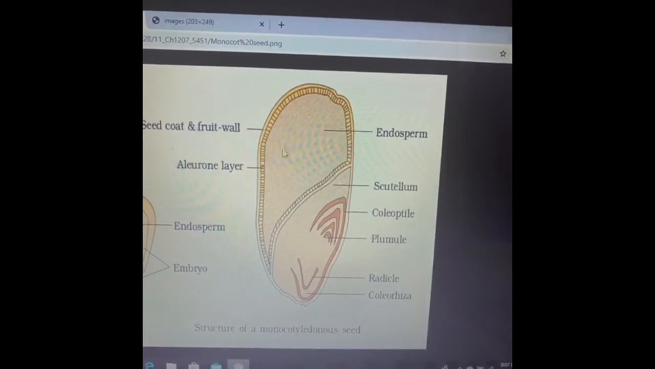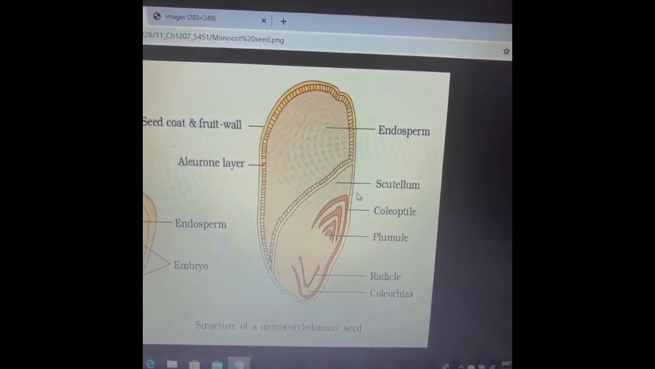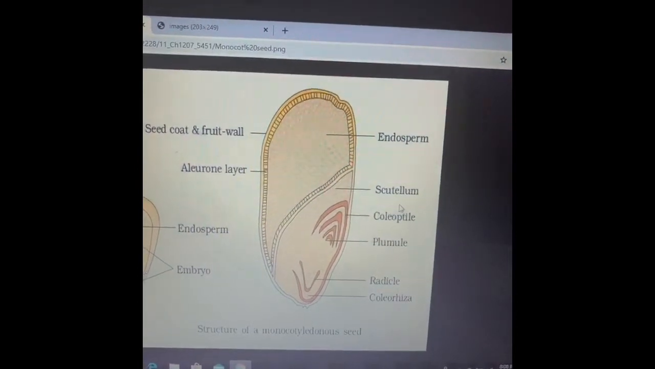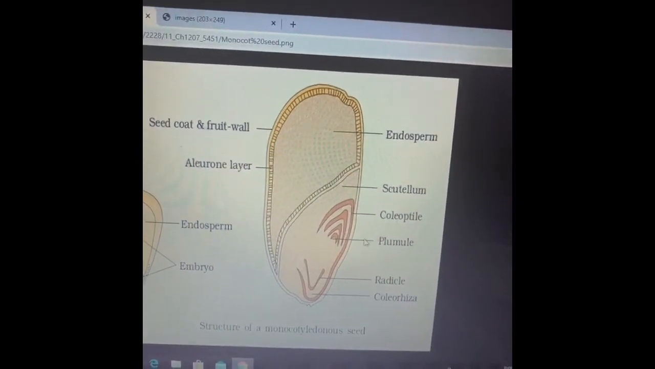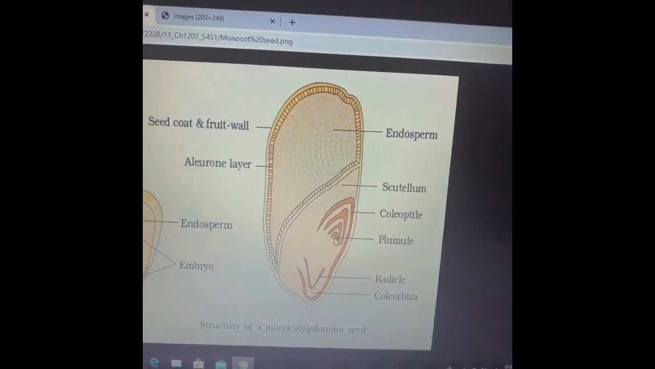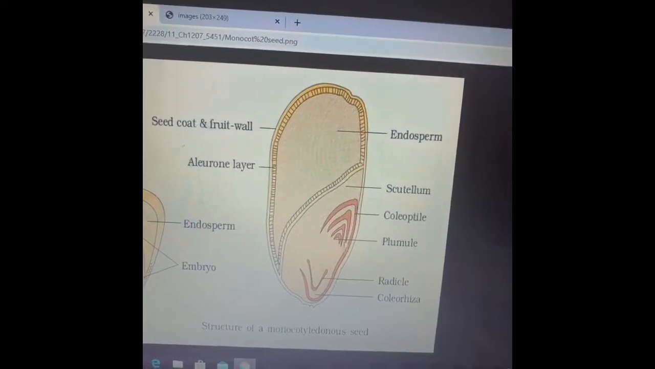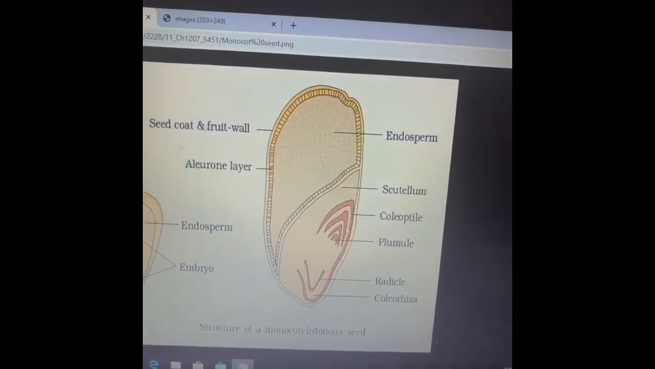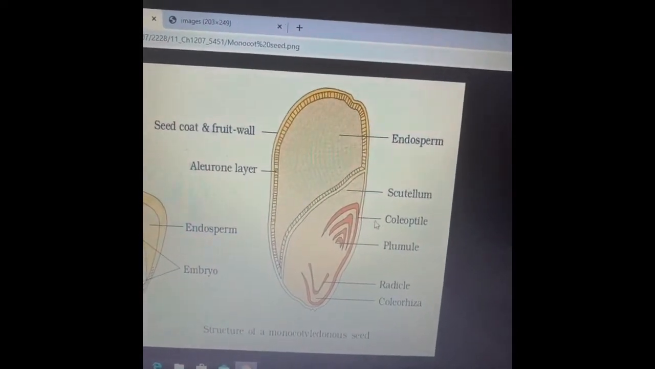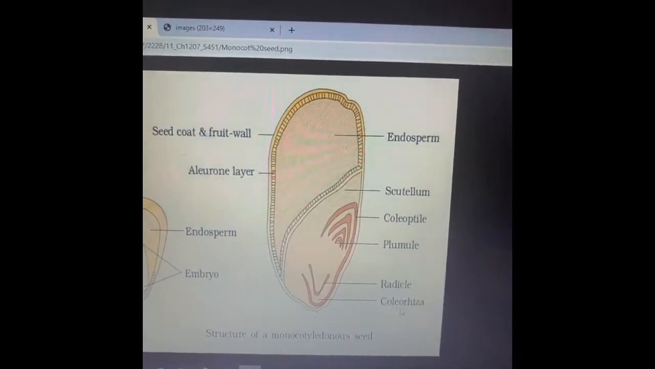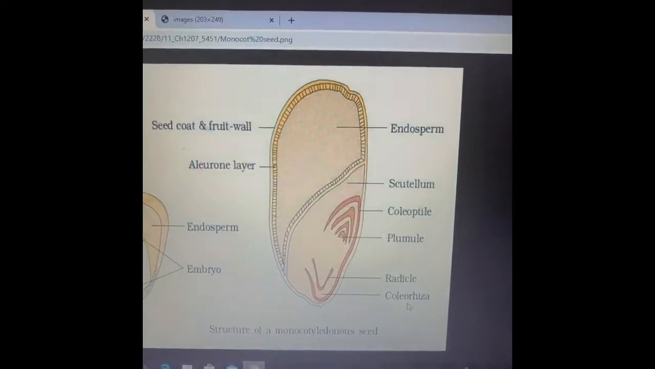So this is the endosperm, and the cotyledon is present over here. This is named as scutellum. Inside, the upper part is the plumule and the lower part is the radicle. They are covered by sheaths of tissues, which are known as coleoptile around the plumule and coleorhiza around the radicle.